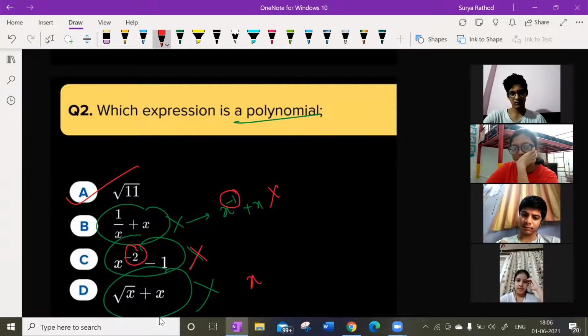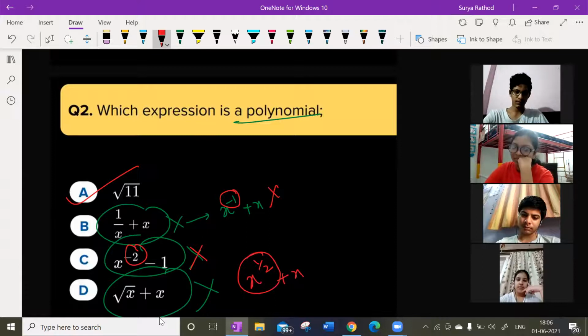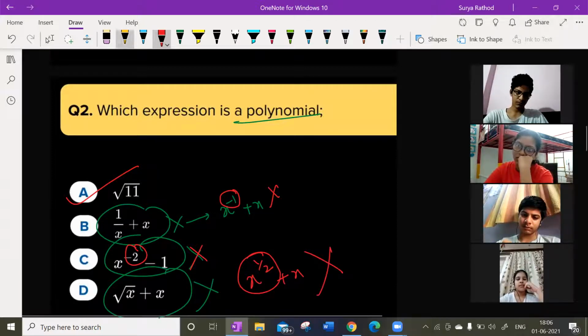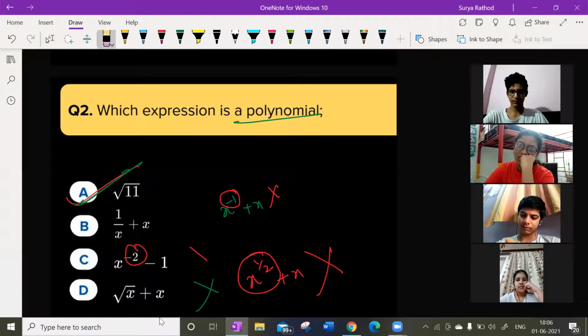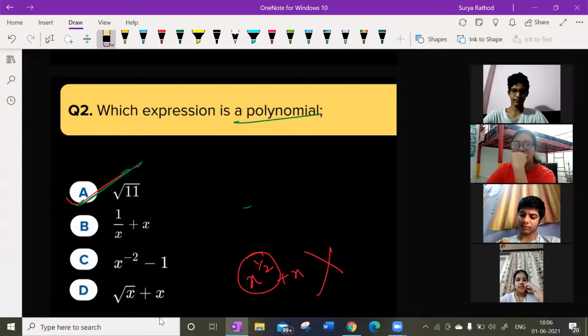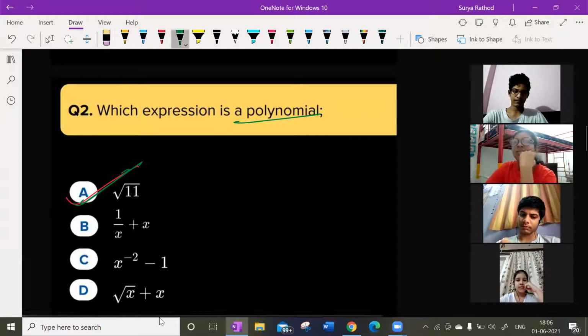So look at this here. Root x can be written as x to the power of 1 by 2 plus x. So power of the variable cannot be a rational number. So this also cannot be a polynomial. So which is a polynomial now? Option A is correct. Understood, guys? Any doubts? No, sir.